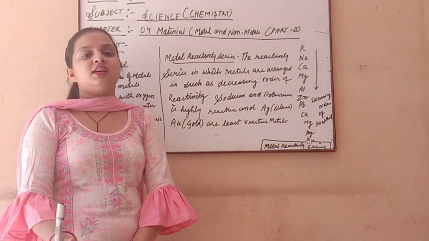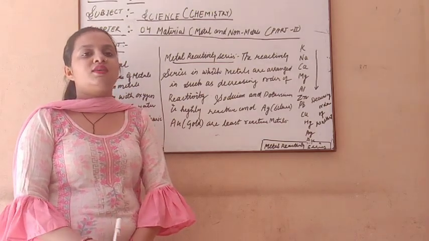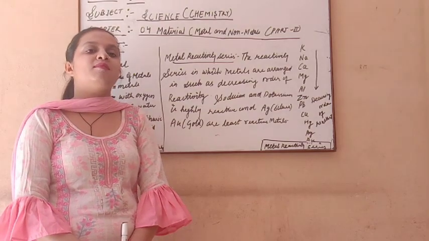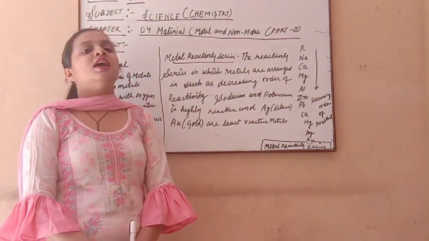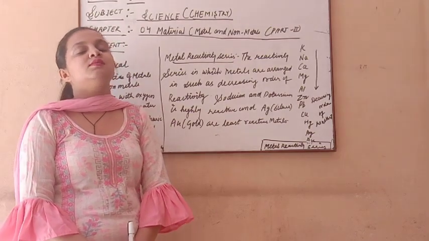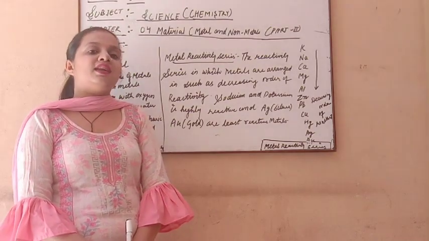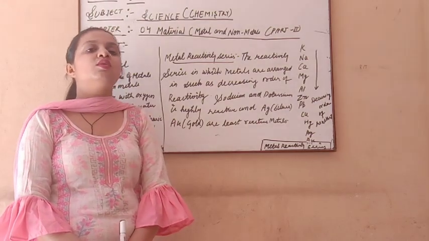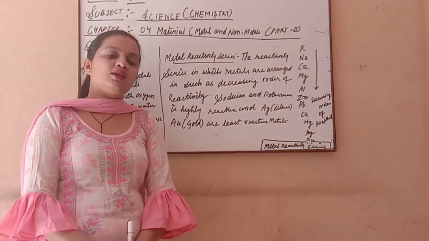It is not like the physical properties, where you just judge what is in front of you. For knowing about the chemical properties of metal and non-metal, we need to react the metal and non-metal with something like water, oxygen and any acid. So this also plays a very important role in our life.